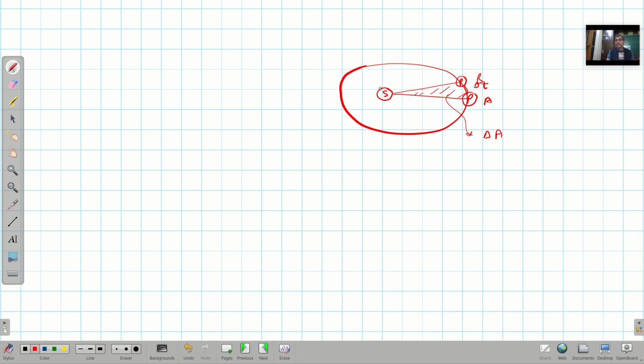And similarly, at some time it was here, say at point C, and after that it moves to point D. If it takes the same time to go from C to D, then the area swept by the planet will be the same.